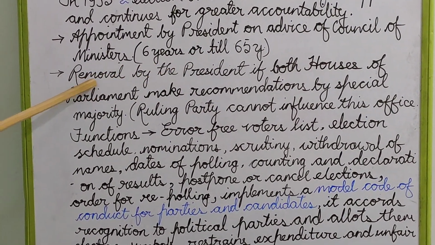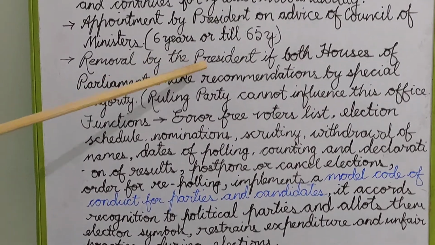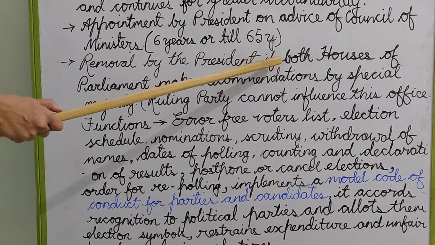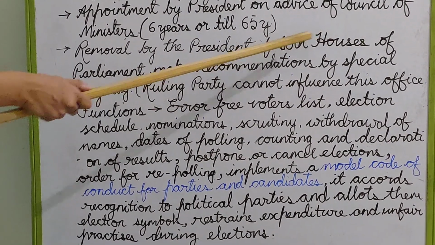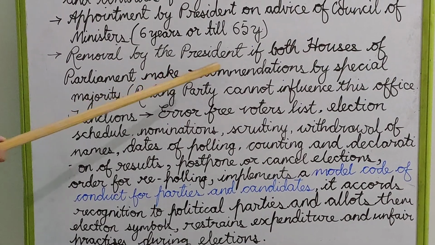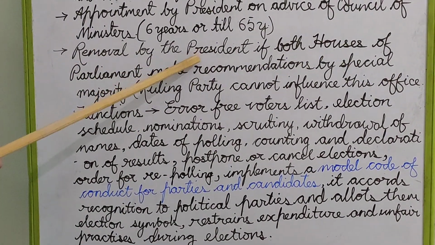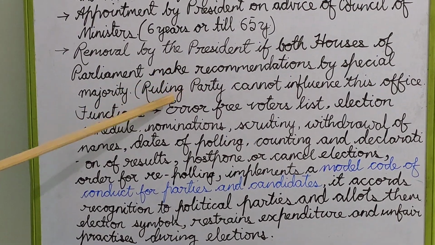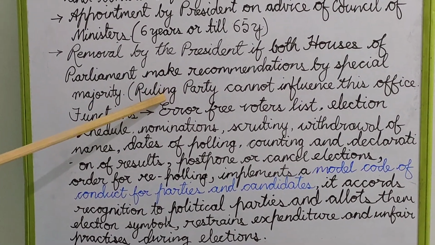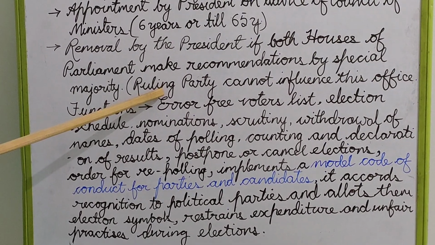Now, their removal is also only possible if both the houses make a recommendation by special majority to the President of India; only then can the Chief Election Commissioner be removed.